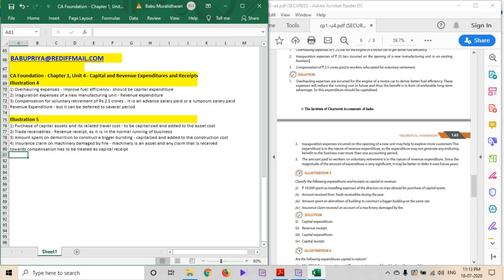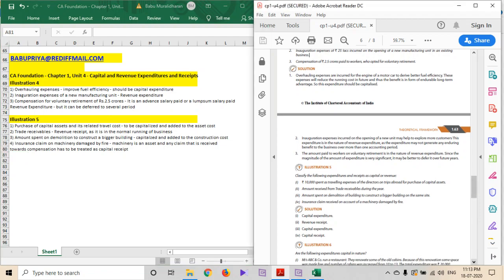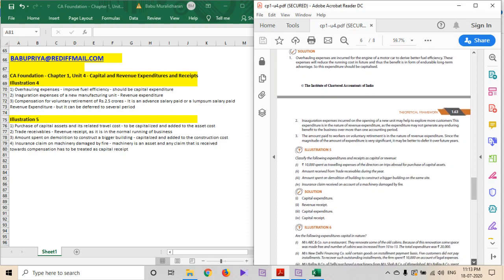One clarification has to be given: because the machinery is an asset, one assumption is that the compensation received will be used to purchase an additional or alternate machinery. That should be assumed, and then it should be treated as a capital receipt.